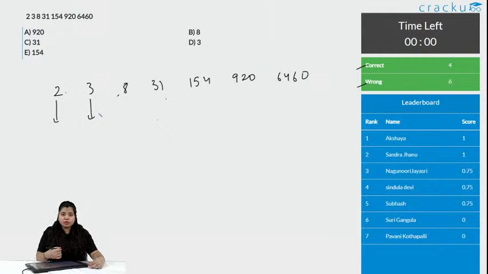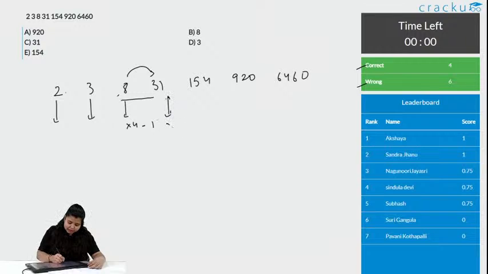See, how do you notice there is something else? First check 2 numbers. This is nearly an increase of 4 times, 8 into 4 is 32, but one number less, right. So, can we say this is into 4 minus 1? And this is nearly again 5 times.